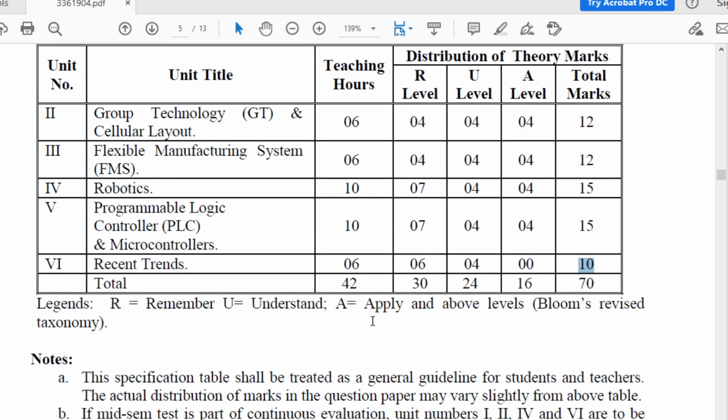So there are no numerical examples in this subject. This subject contains totally theory. And this subject is very easy. So it's very easy to pass this subject.